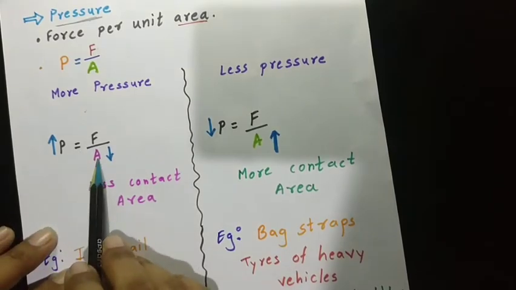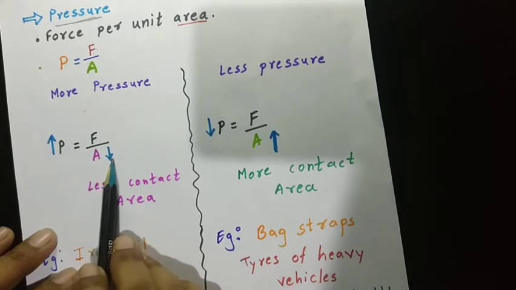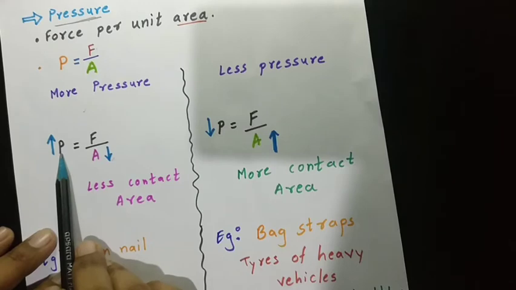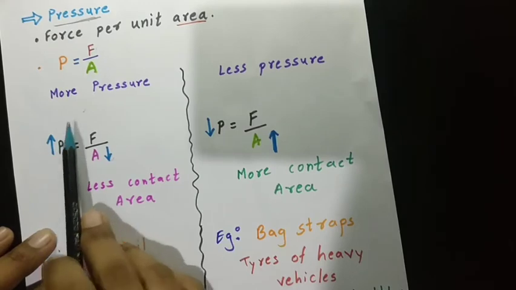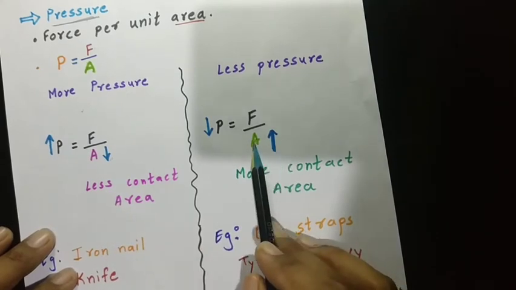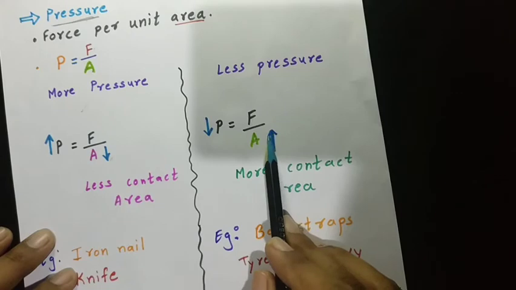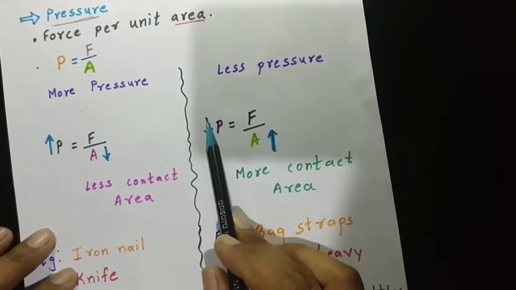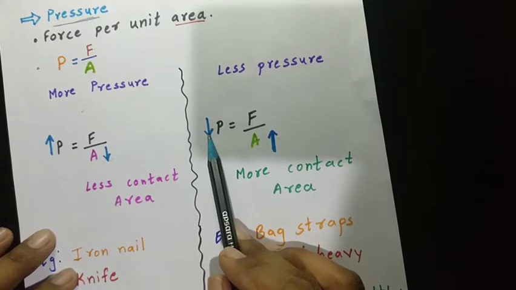Whenever the contact area of the object is less, at that time more pressure is produced. And whenever the contact area is more, at that time the amount of pressure produced by the object is less, right?